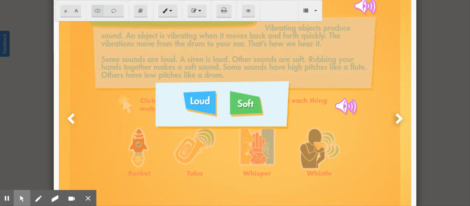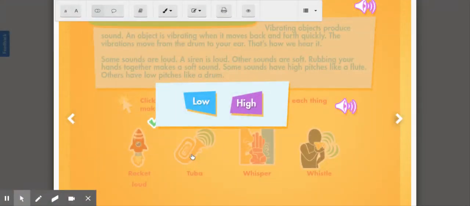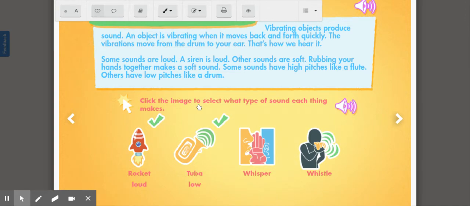So a rocket, would a rocket be a loud sound or a soft sound? I think a rocket would probably be a very loud sound. What about a tuba? A tuba is an instrument that people play in bands. Would that be a low pitch sound or a high pitch sound? Now, this is something you might not know, but a tuba has a very low pitch sound.